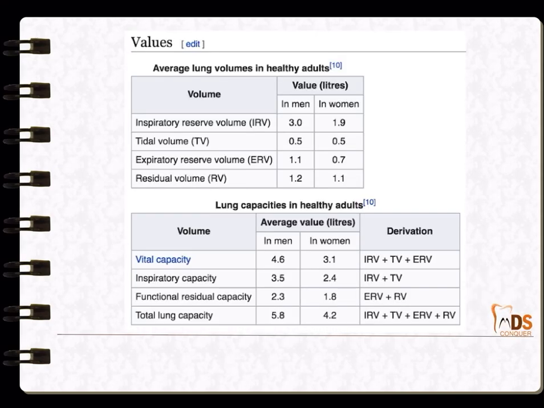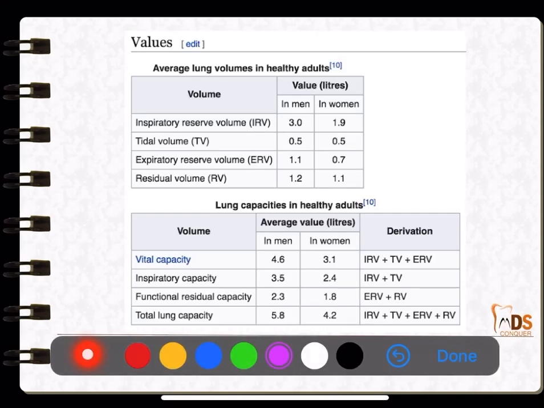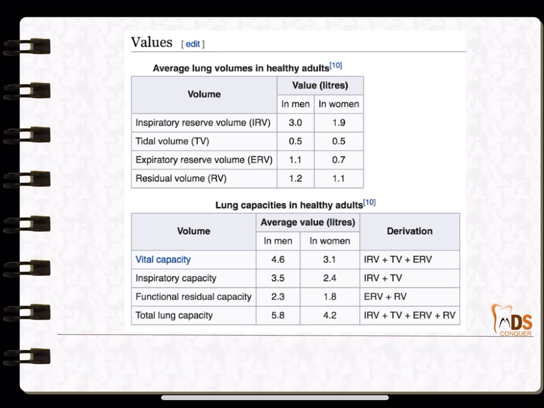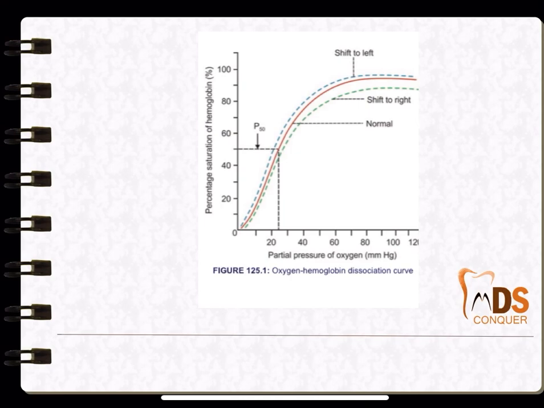Next, we will enter the respiratory system. So, very important from the physiology aspect are the lung capacities and the volumes. Okay, so the definitions, the derivatives, the formulas and the values are very important. So, note each and every value related to the lung capacities and the lung volumes. So, quite important from your physiology related to the respiratory system.